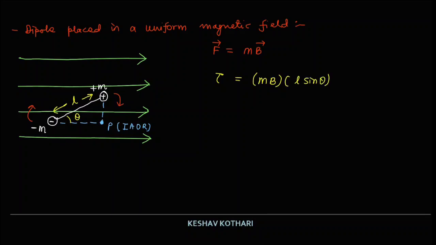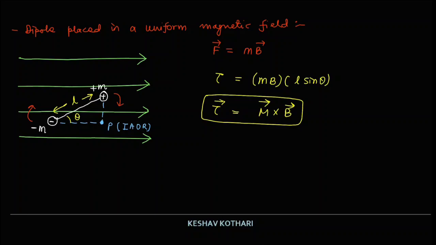And if we wish to write it in torque vector form, we can write that m into L is regarded as the magnetic moment, so torque equals M cross B. This is analogous to P cross E in the case of an electric dipole. So we get the torque equal to M cross B, where capital M is the magnetic moment and small m is the pole strength.